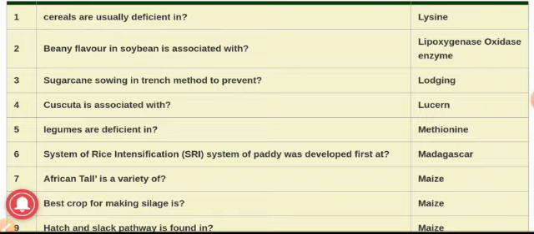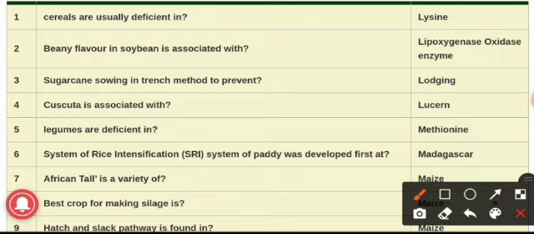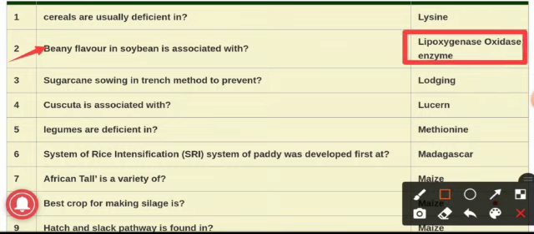Question number first, cereals are usually deficient in. The answer is lysine. The cereals are deficient in lysine. Question number second, beany flavor in soybean. In soybean it is associated with, and the answer is lipoxygenase enzyme.